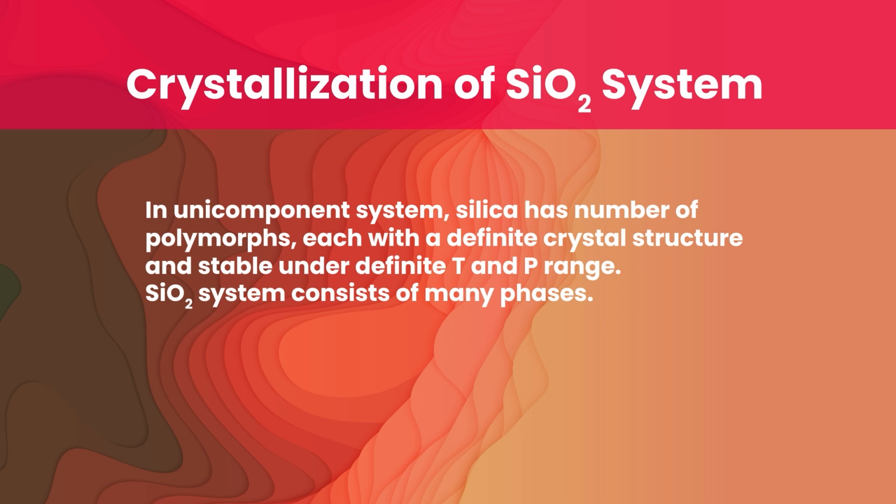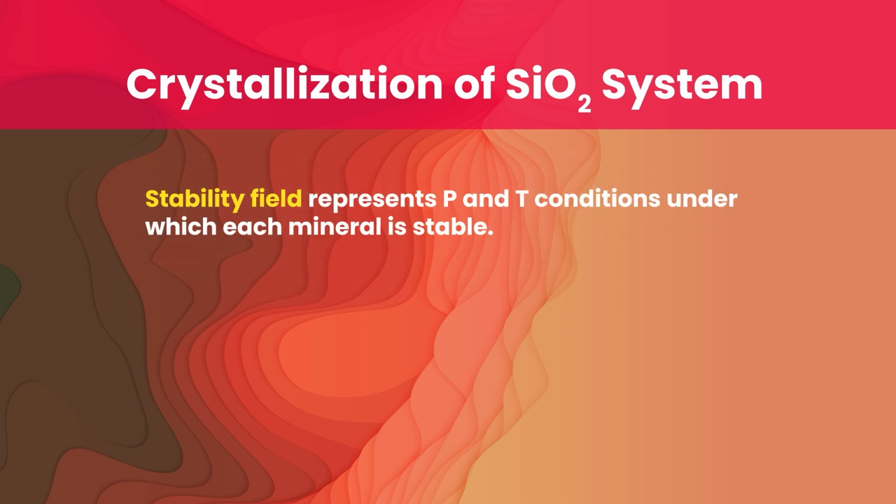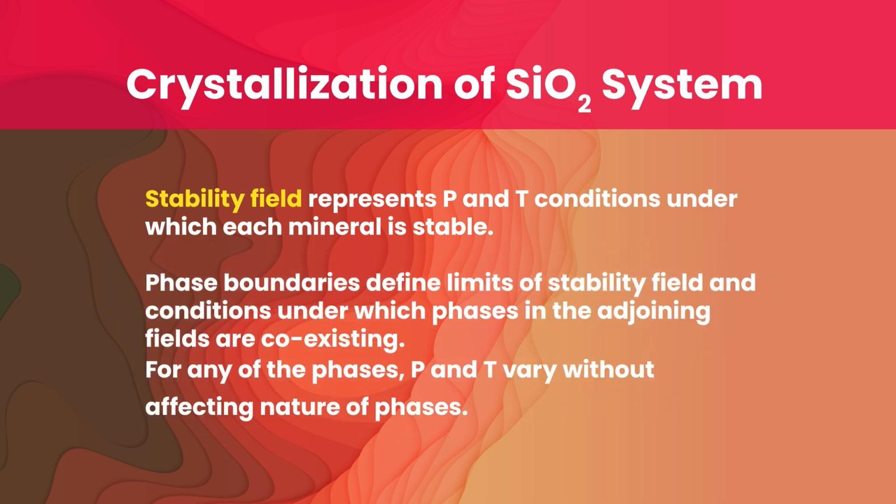In a unicomponent system, silica has a number of polymorphs, each with a definite crystal structure and stable under a definite temperature and pressure range. The SiO2 system consists of many phases. A stability field represents the P, that is pressure, and T, that is temperature conditions under which each mineral is stable. Phase boundaries define the limits of stability fields and the conditions under which phases in the adjoining fields coexist. For any of the phases, pressure and temperature vary without affecting the nature of the phases.